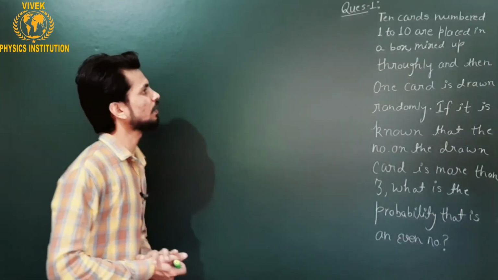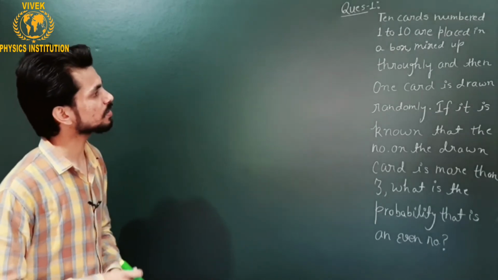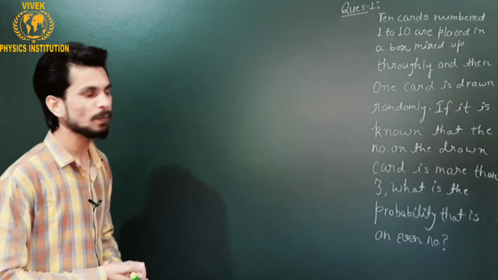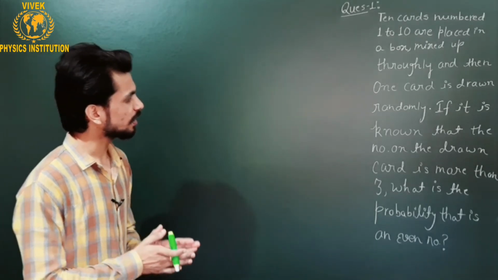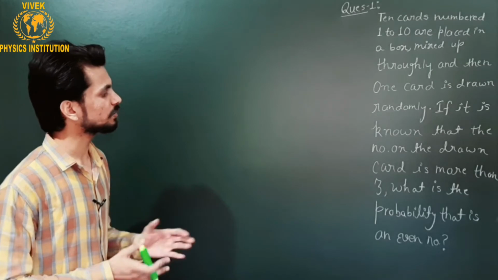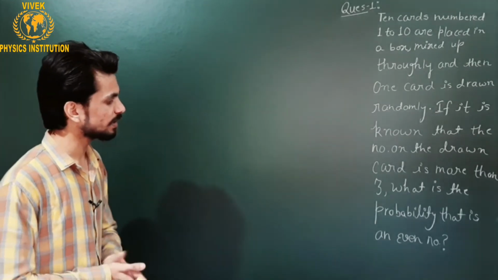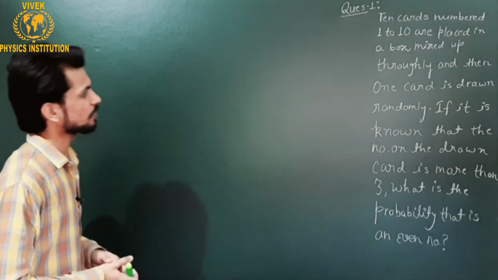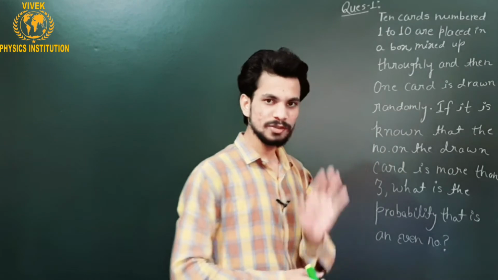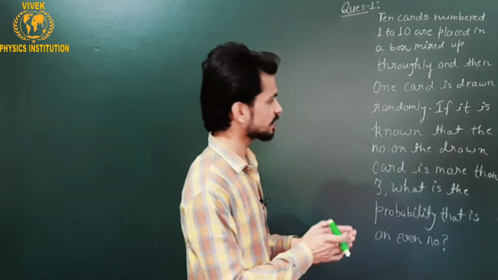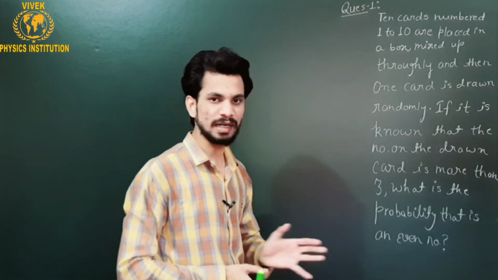First question is, 10 cards numbered 1 to 10 are placed in a box and mixed up thoroughly, and then one card is drawn randomly. If it is known that the number on the drawn card is more than 3, what is the probability that it is an even number? So in this question, as you can see here, one thing is known to us. It means that this is predefined, it has already happened, and the other thing is asked to us.